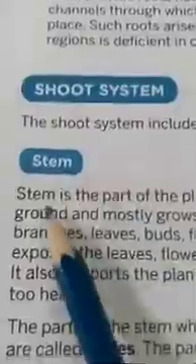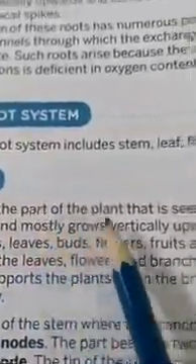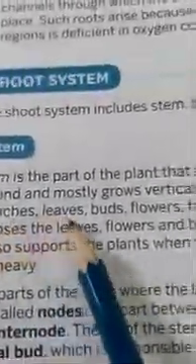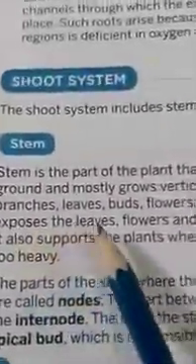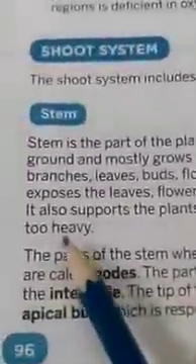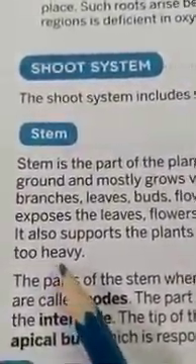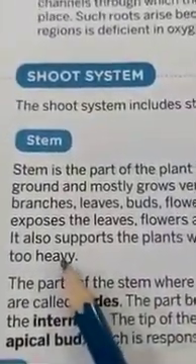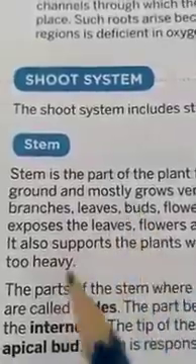Dear students, the stem is a part of a plant that is seen above the ground and mostly grows vertically upward. Stems bear branches, leaves, buds, flowers, fruits and seeds. Stems expose the leaves, flowers and branches to the sunlight. It also supports the plant when the branches become too heavy. Dear students, the stem is a very important part of the plant. Most plant stems are quite strong and hold the plant upright.